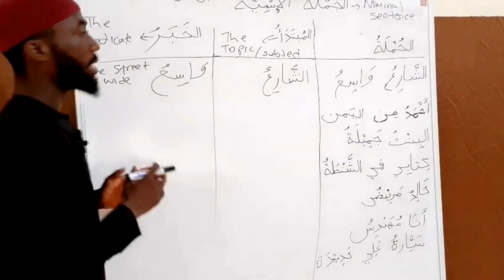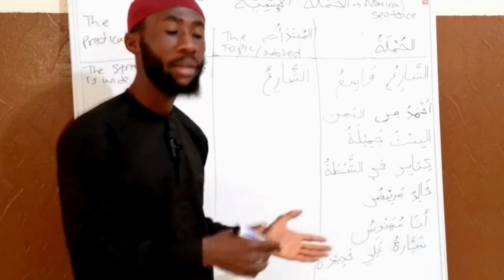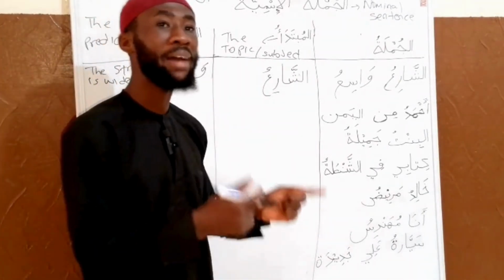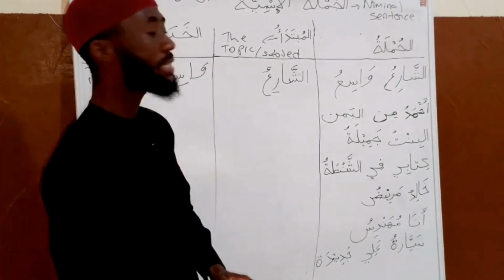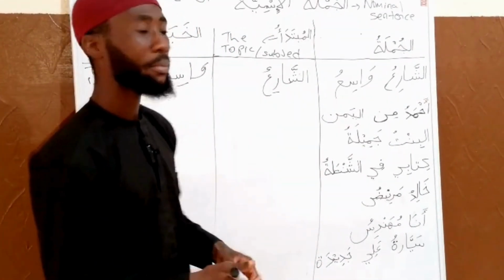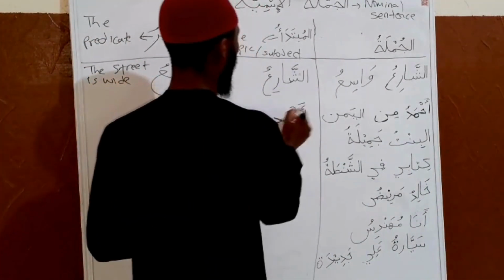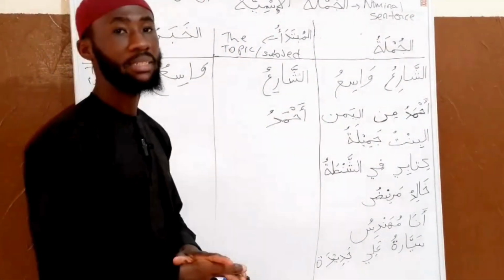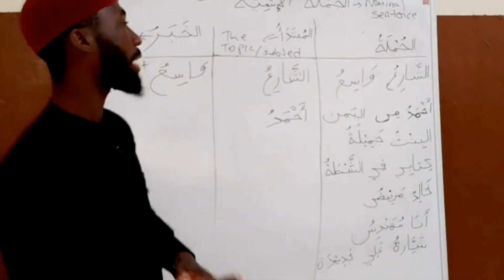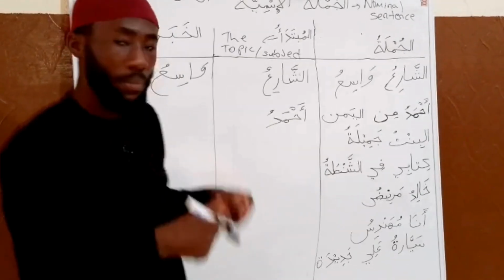Now we have the second, which is Ahmadu min al-Yaman. That is, Ahmad is from Yemen. Ahmadu, this is the mubtada, the topic.